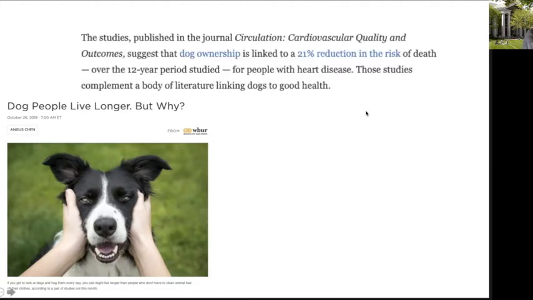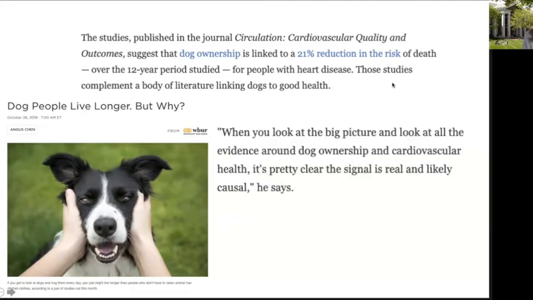Here is a description of the study. It was published in this journal, and it suggested that dog ownership is linked to a 21% reduction in the risk of death over a long period, the 12 years that they studied the participants. Now, even though this headline is not a causal claim, there is a causal claim in an interview that the journalist conducted.